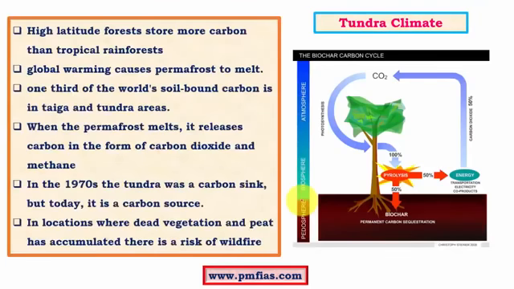The most important feature with both tundra as well as taiga climates is the carbon sink or carbon sequestration which is carried out by these forests. We know that forests are very important because they store carbon in the form of various carbohydrates and various products. And this taiga climate or the tundra climate are significant because they can hold a lot of carbon content in the soil.